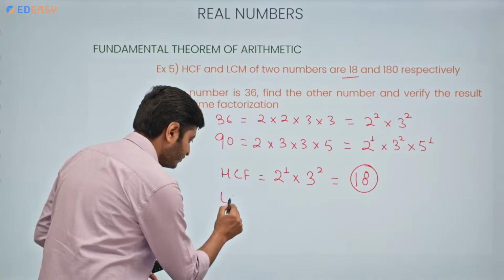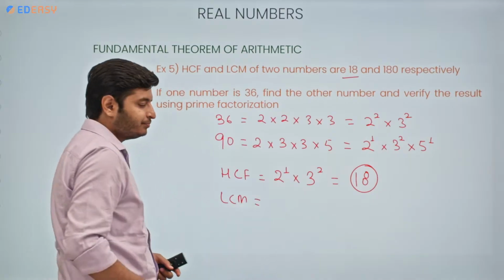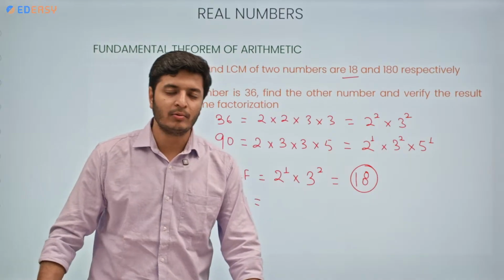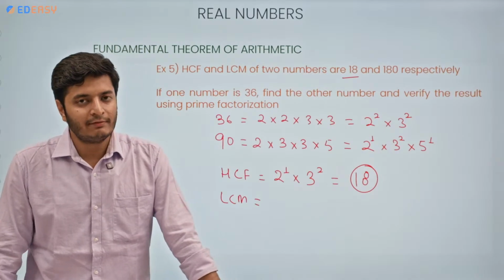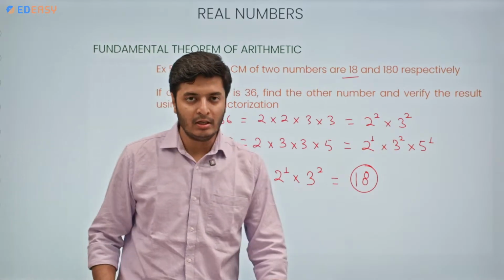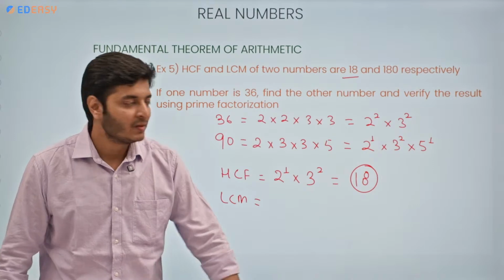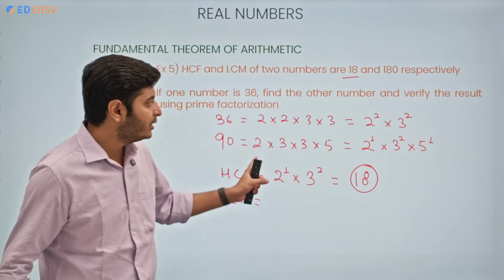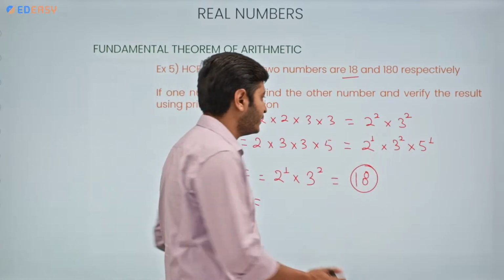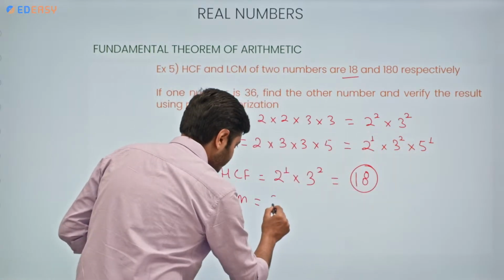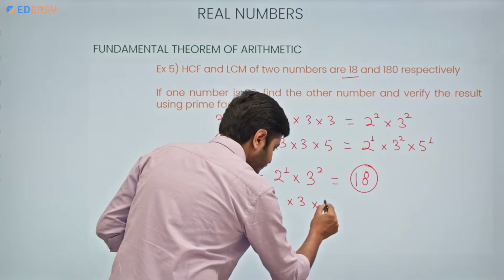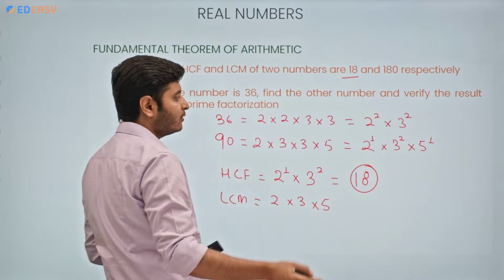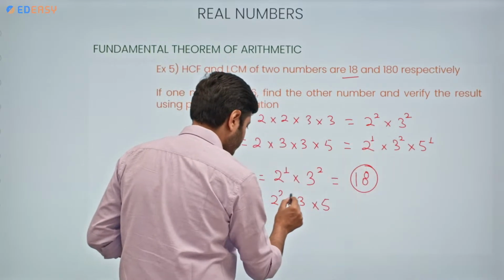LCM. LCM is the least common multiple. So the value of LCM can be found using this method: the highest power of each prime factor. So how many prime factors? You can see different prime factors, 2, 3 and 5. What is the highest power of 2? Here, 2 square.